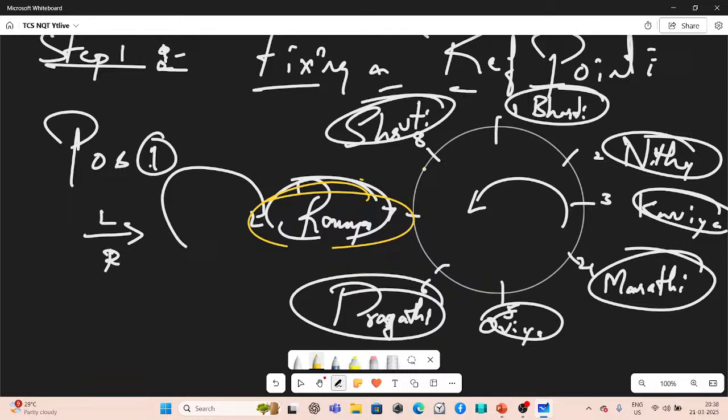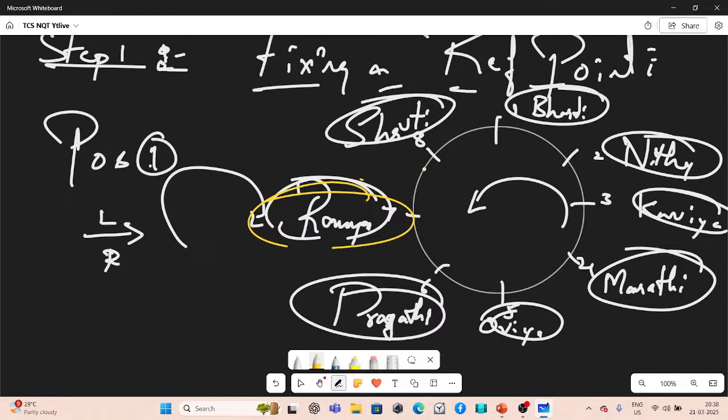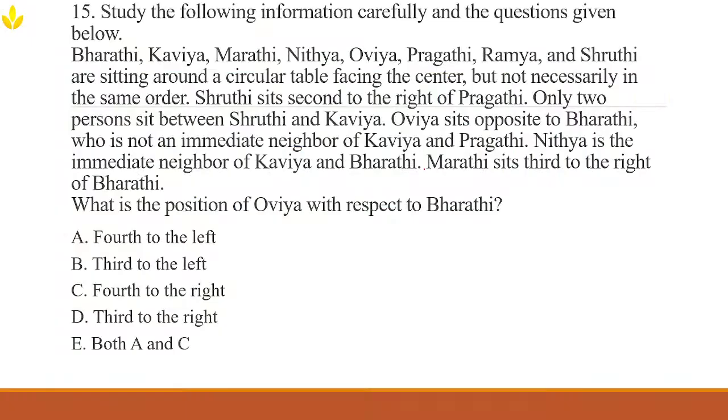So verifying the other conditions. What they are saying here is Bharti is not an immediate neighbor of Kavya and Pragati. Bharti's neighbors are position 8 and position 2. So who are Bharti's neighbors? Shruti and Nitya. And it's not Kavya at position 3 or Pragati at position 6. Alright. So Nitya is an immediate neighbor of both Kavya and Bharti. Nitya is at position 2, adjacent to Bharti at position 1 and Kavya at position 3. The condition is satisfied.